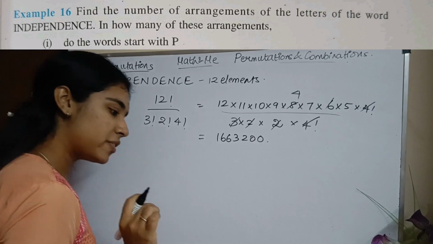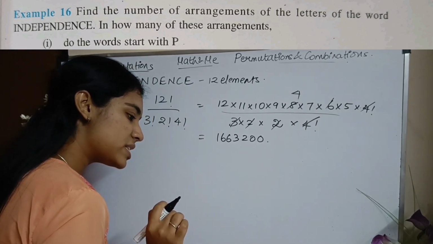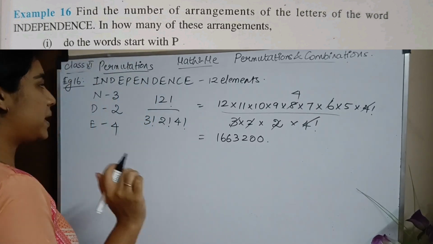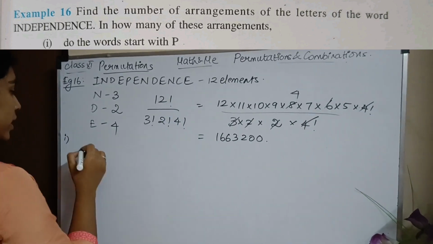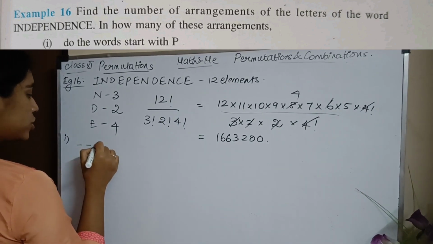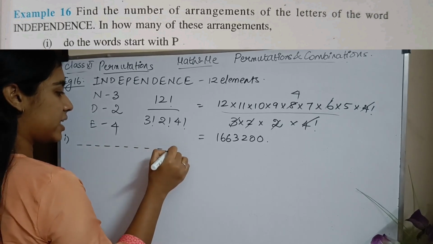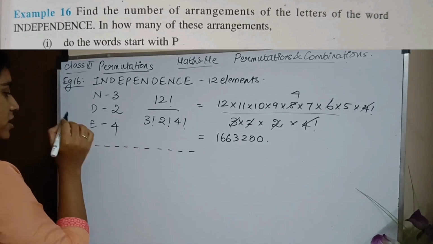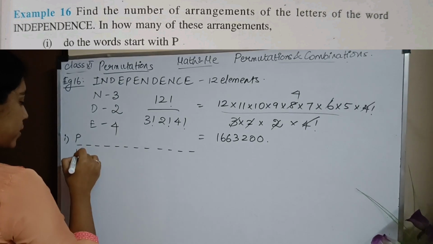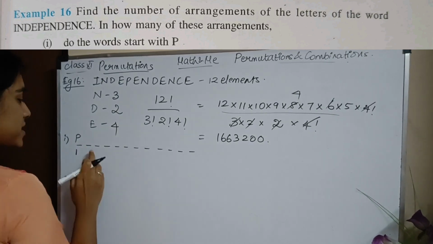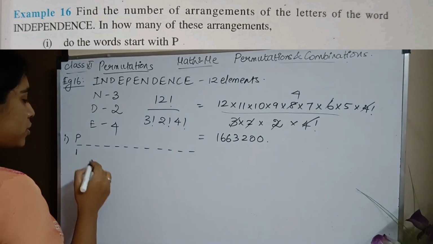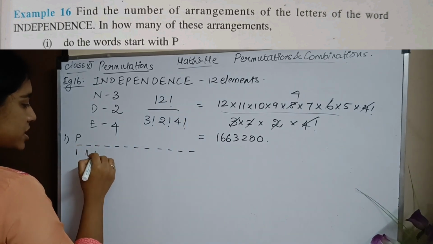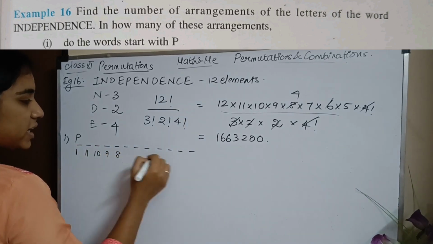Okay, so what is my first subsection? How many of these arrangements start with P? Okay, so first subsection, how many elements do I have? 12. So I have 12 places. 1 2 3 4 5 6 7 8 9 10 11 12. So the first letter is always a P. So I have only one choice for my first place. So I have 11 more places with 11 more elements. Then for the second place I have 11 options, 10, 9, 8 and so on.